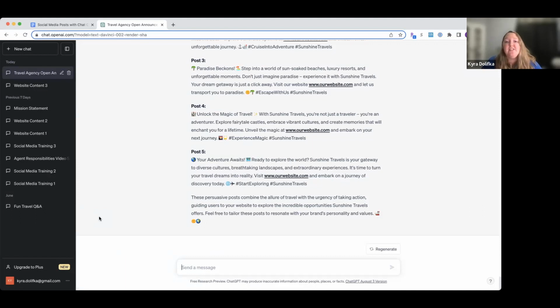All of us travel agents need social media content. I hope you found this useful. Please go use it. Okay, this is a free tool available to you. You can get it on your phone as well. It doesn't have to be on the computer. And it is chat.openai.com to get to ChatGPT. Okay, again, it's free. And I will see you guys in the next training.